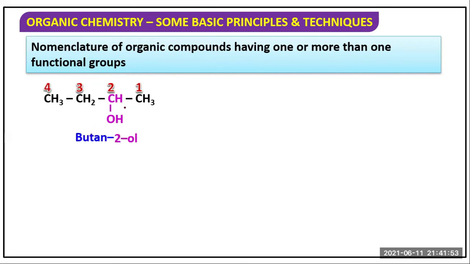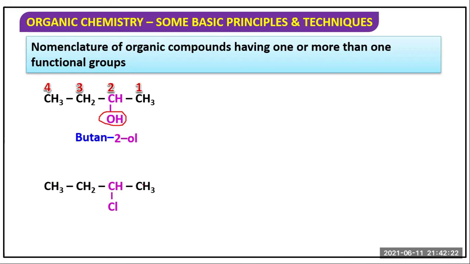So 2-ol. That means butan-2-ol. This is 1, 2, 3, 4. And there is an OH in the second position. So this is butane. Now what will be the nomenclature of this? Butan-2-ol, because in the 2 position there is an OH. So butan-2-ol.